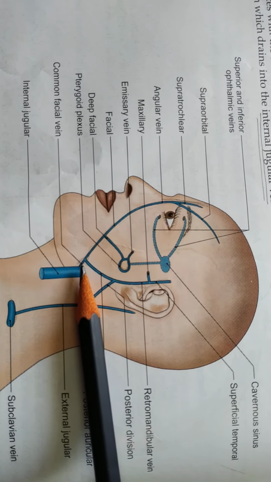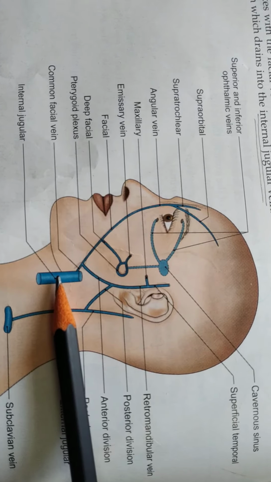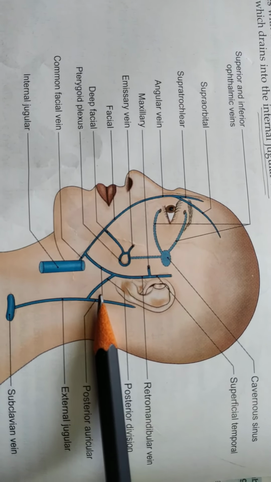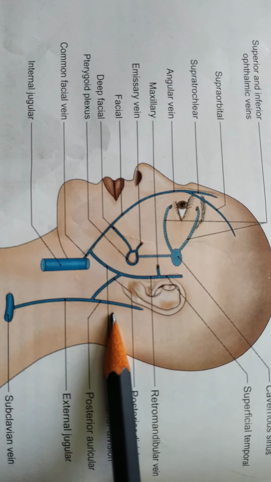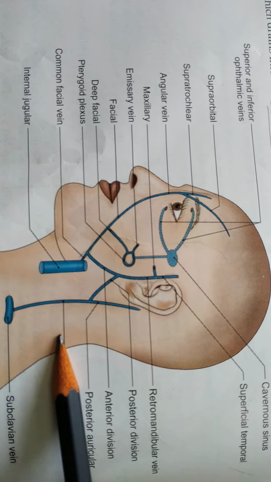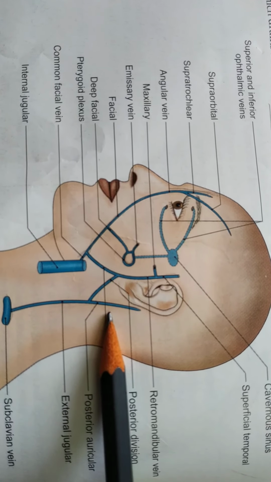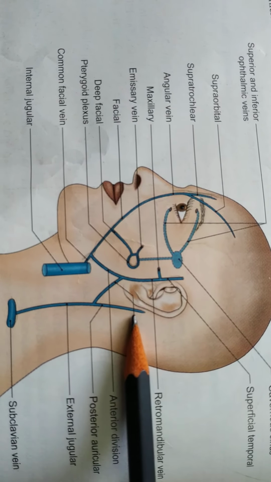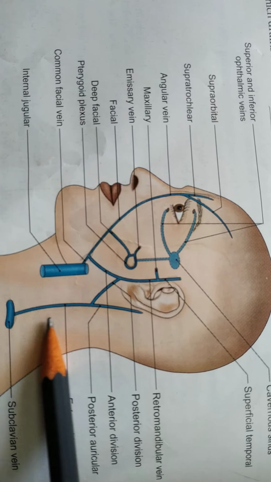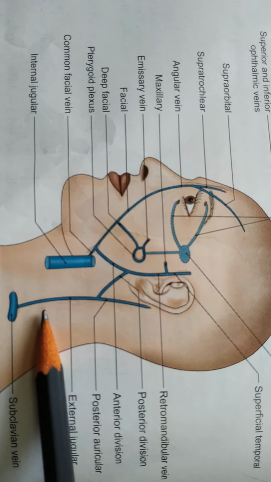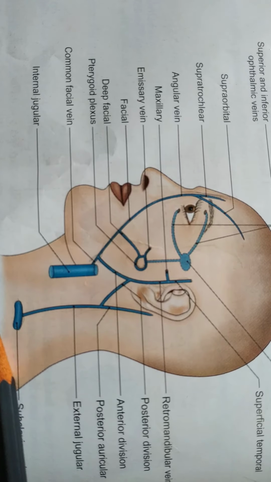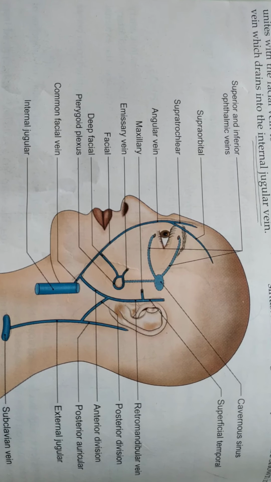This common facial vein drains into the internal jugular vein. The posterior division of the retromandibular vein joins with the posterior auricular vein to form the external jugular vein. The external jugular vein descends downwards and drains into the subclavian vein.